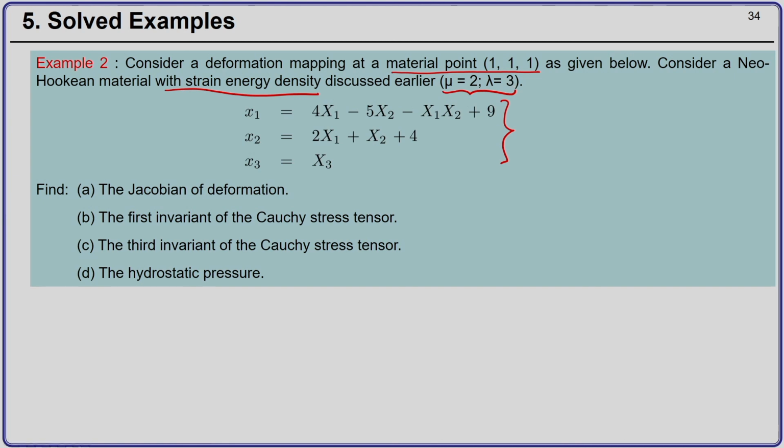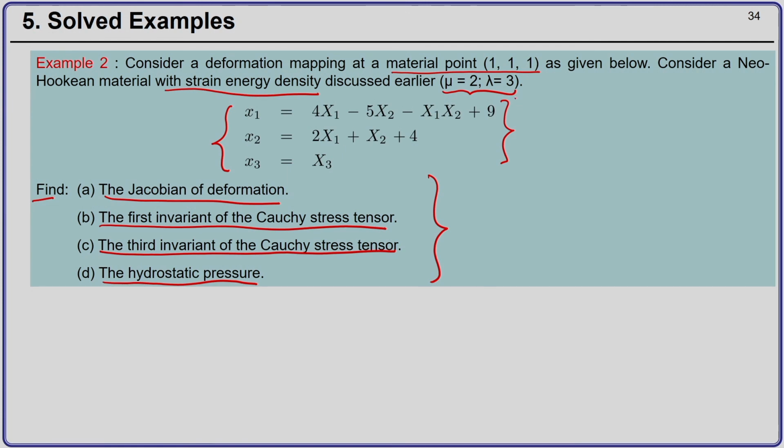With this information in hand, you have to find the Jacobian of deformation, the first invariant of the Cauchy stress tensor, and the third invariant of the stress tensor. And also you have to find the hydrostatic pressure. The significance of this problem is that the steps we will carry out to find A, B, C and D are exactly what we need to implement inside a finite element code.